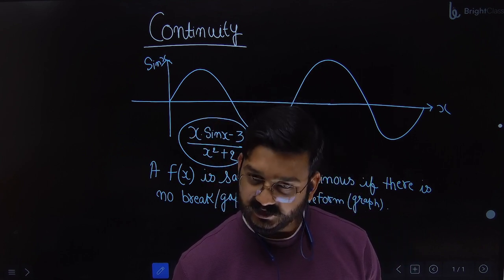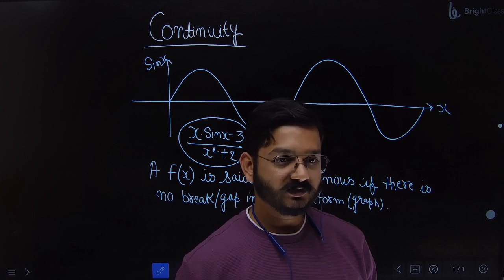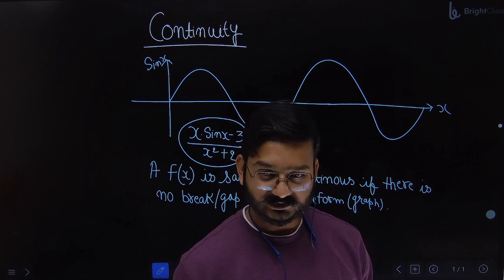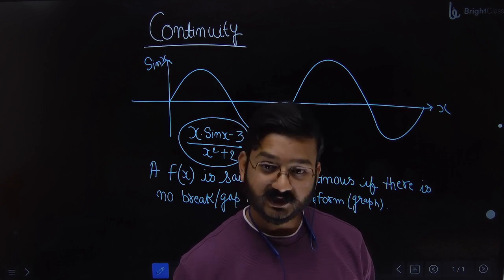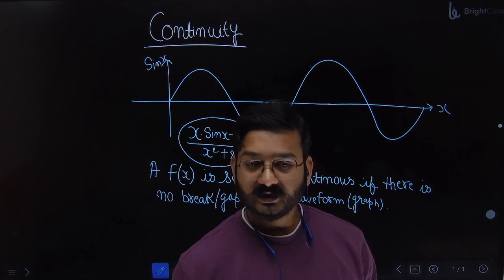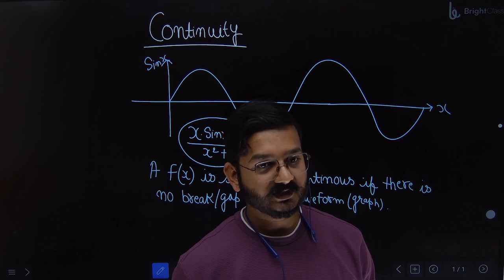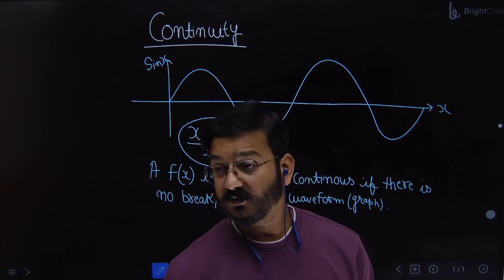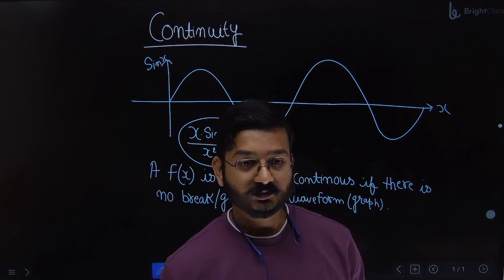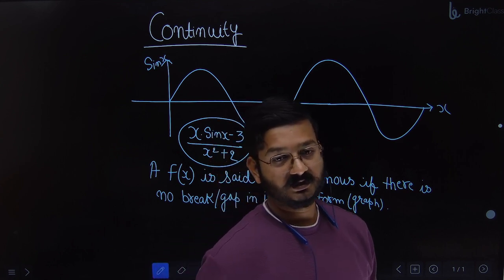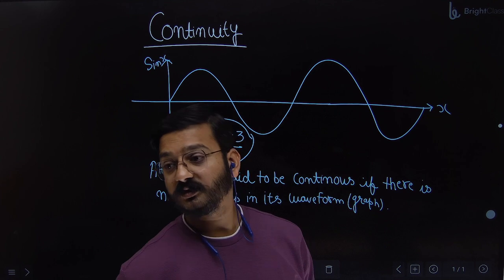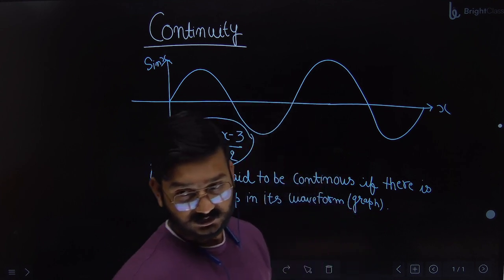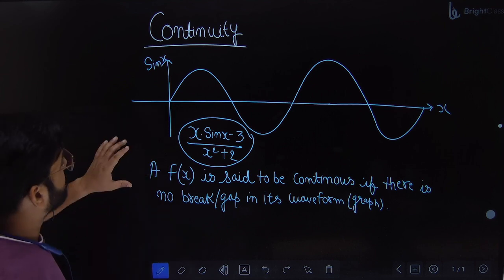Do revise the trigonometric identities, because in this chapter also we will use trigonometric identities: sin(a plus b), sin(a minus b), cos(a plus b), cos(a minus b), cos 2 theta, sin 2 theta. Basic trigonometric identities should be on your fingertips. Otherwise, you will get stuck at each problem. Any good question will be blank. Do revise trigonometric identities. They will be used in most of the chapters in grade 12, most except probability. So do revise.